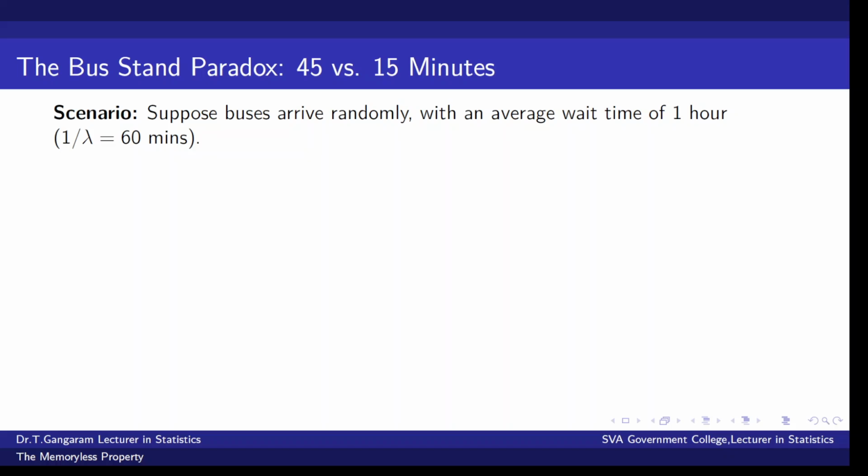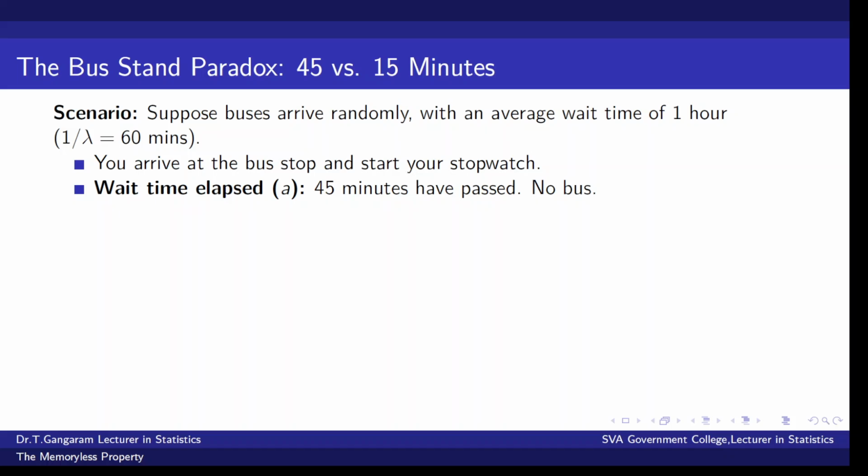Let us look at the bus stand paradox: waiting for 15 minutes versus waiting for 45 minutes versus 15 minutes. Here the scenario is, suppose at a bus stop, the bus arrives randomly with an average wait time of 1 hour. That is 1 by lambda is equal to 60 minutes. 1 by lambda is the average of the exponential variate. You arrive at the bus stop and start your stopwatch.